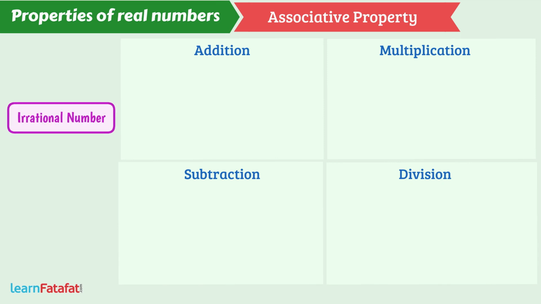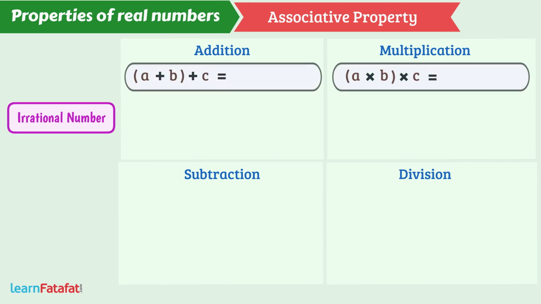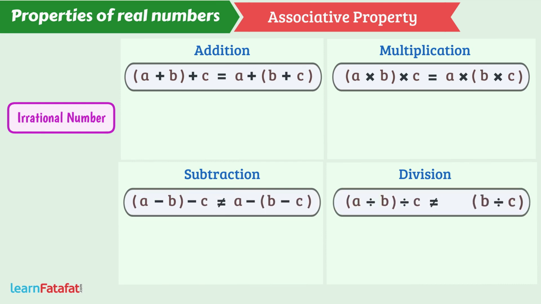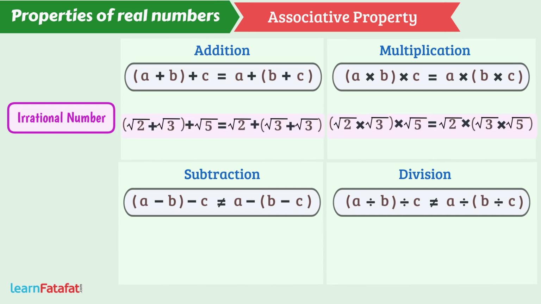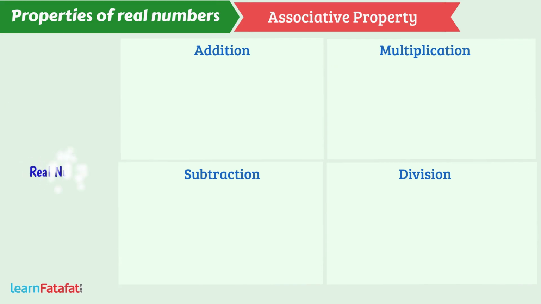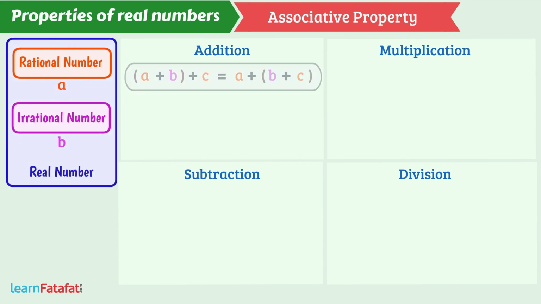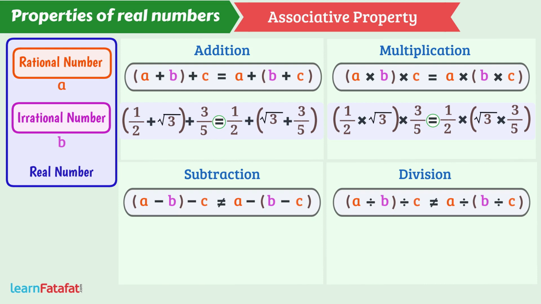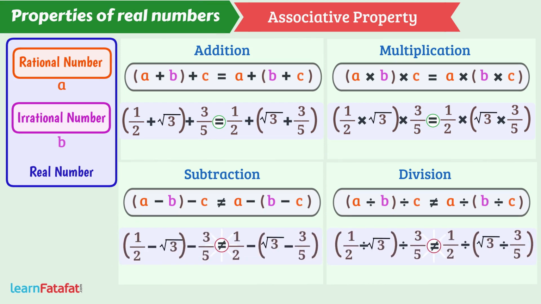For irrational numbers also, the addition or multiplication can be grouped in any way, but subtraction or division cannot be grouped in any way. So, like rational numbers, addition or multiplication of irrational numbers is associative, while subtraction or division of irrational numbers is not associative. For real numbers, that is, rational and irrational numbers together, the addition or multiplication is associative, while subtraction or division is not associative.